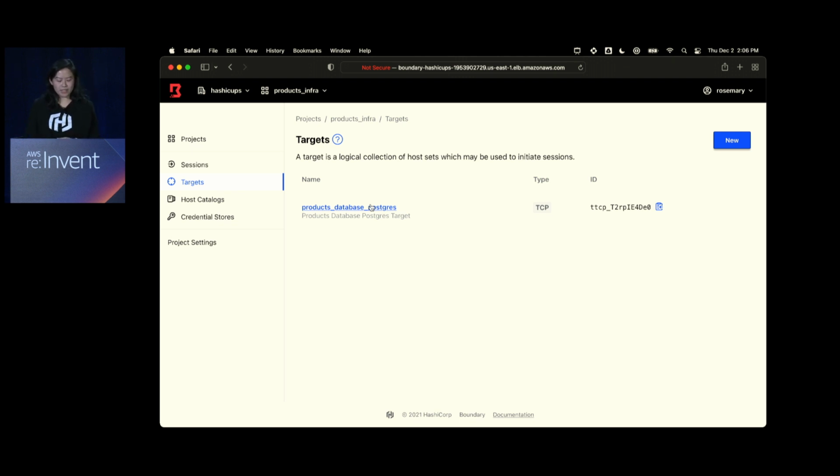All right. So remember before I talked about me as a developer needing to load some data into the database, but I don't really care about getting a username or a password. I just want to magically authenticate to Boundary, and then Boundary should just help me log into the database. I don't need any information about the username and password explicitly. So how would I exactly do that?